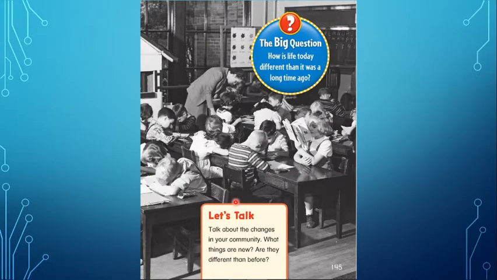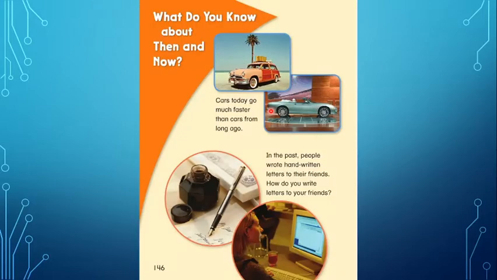This is a new unit. It's about, as you can see in the picture, the past, because this is a classroom, but it's not in the present. It's way before our time. So this is a big question: How is life today different than it was a long time ago? Maybe, I don't know, like 50 years ago. It's a very interesting unit about this comparison between the present and the past. Guys, let's go. As you can see, what do you know about then and now?